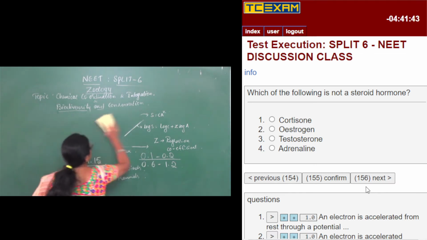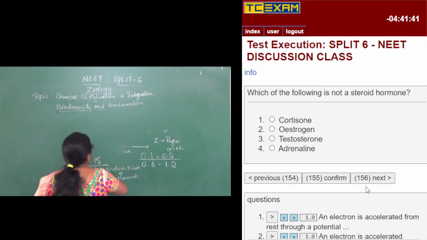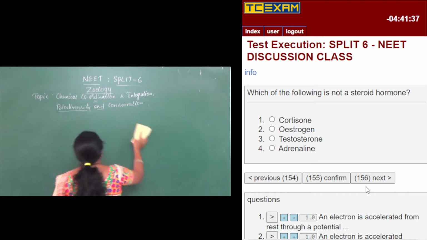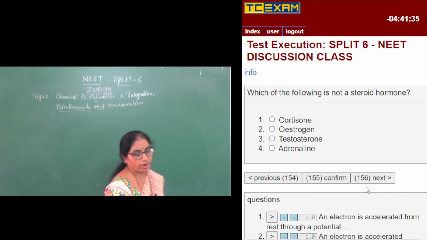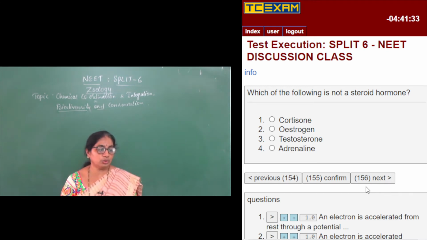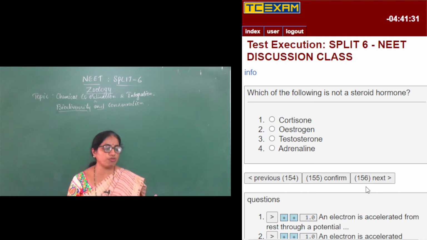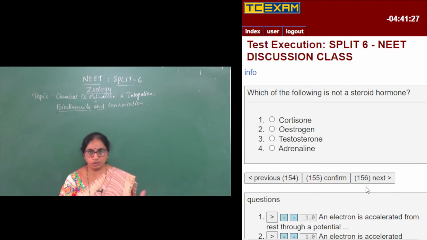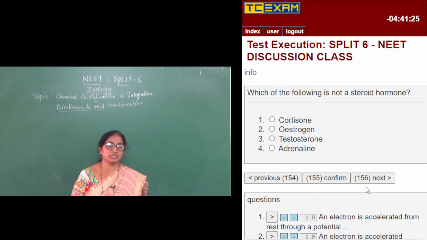So we know that hormones are secreted in very, very minute quantities from the endocrine glands of our body. Hormones are nothing but intercellular messengers.